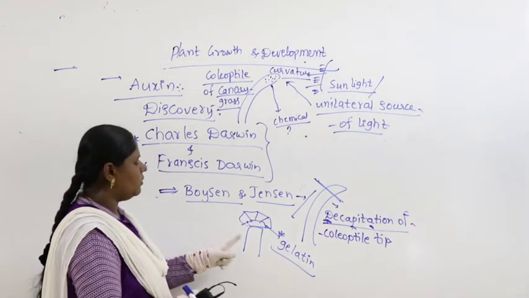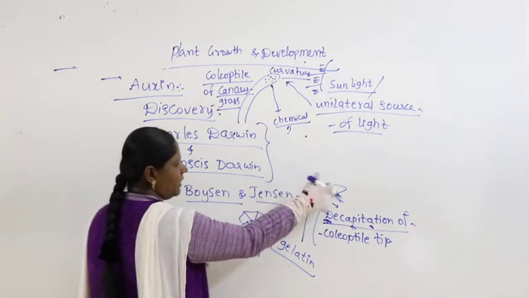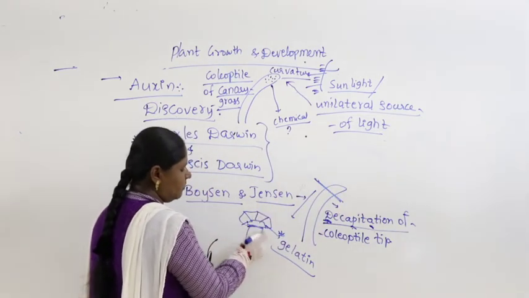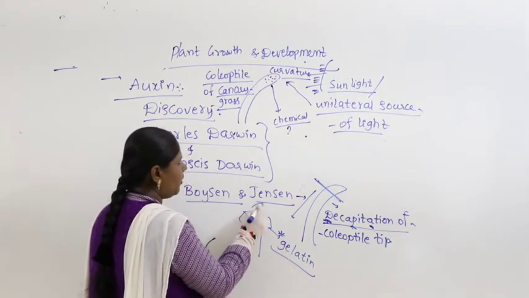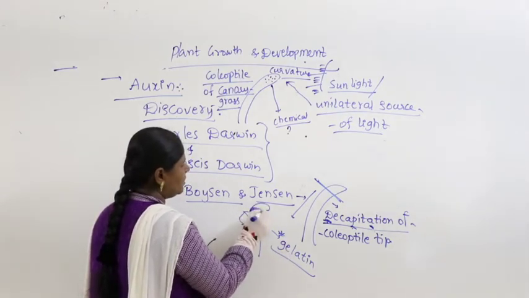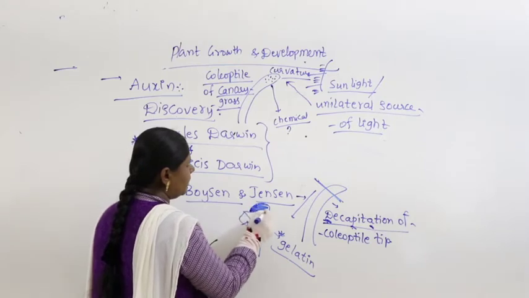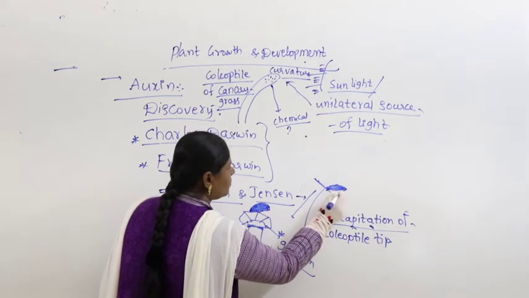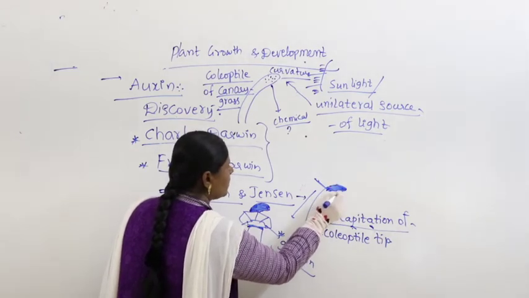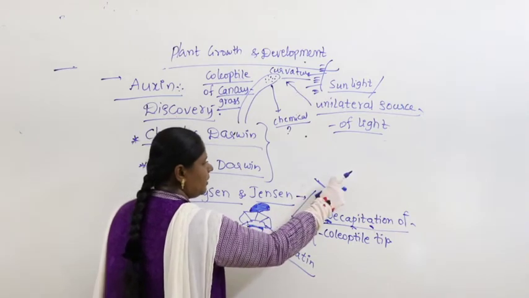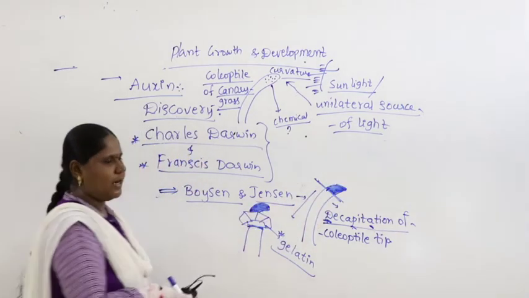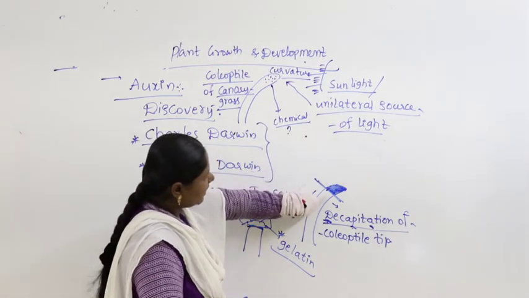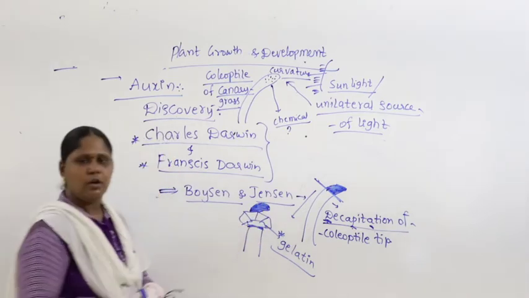They cut the tip, removed it, and on the cut stem they kept the gelatin, and the tip was placed exactly on top of the gelatin.